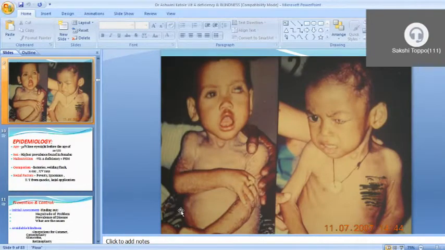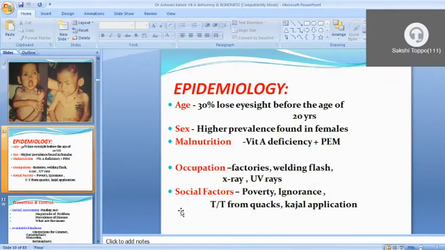This is a picture in which we can see corneal opacity in a child, and vitamin A deficiency we can markedly see in this baby, because the skin problem is very much prevalent. Now coming to the epidemiology of blindness, 30% lose eyesight before the age of 20 years. It is because of vitamin A deficiency disorders in children.